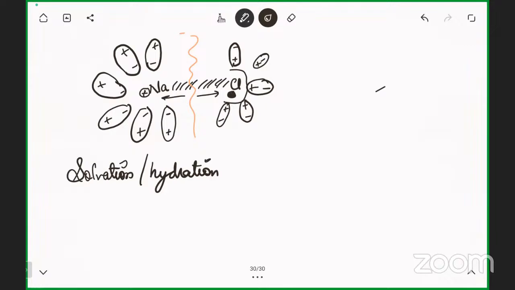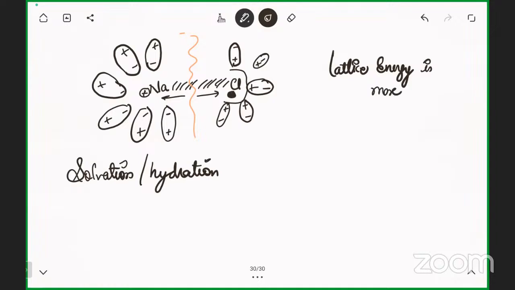Now how the polar solute dissolves in the polar solvent totally depends upon the strength of the bond. You have to correlate this with the last topic. Lattice energy is more.